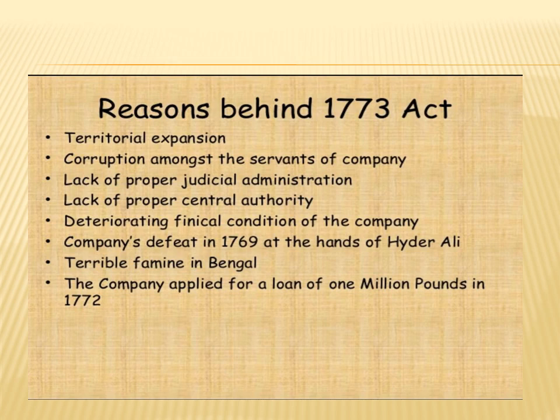Terrible famine in Bengal, and the most important reason was that the company applied for a loan of £1 million in 1772. So why do you need a loan when you are collecting a huge amount of taxes in India? This was the main question that was asked by the British government of the East India Company.